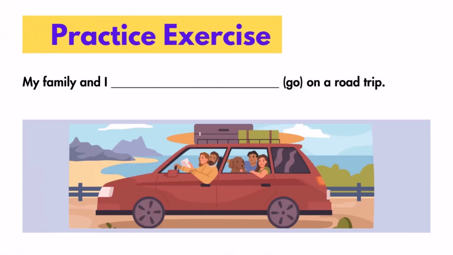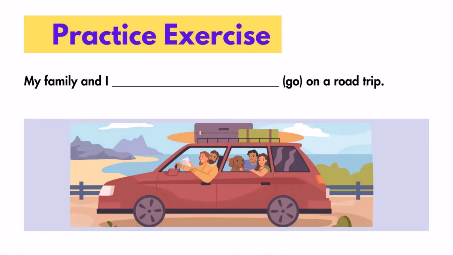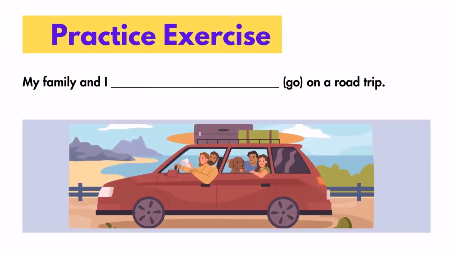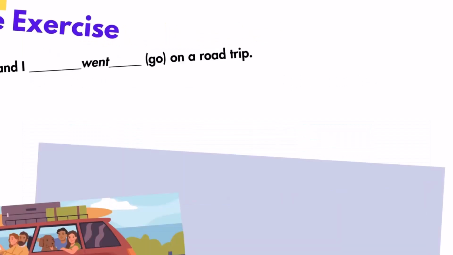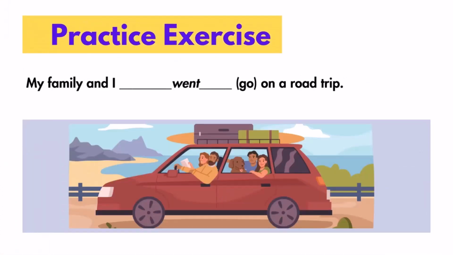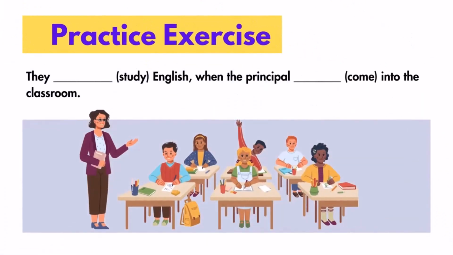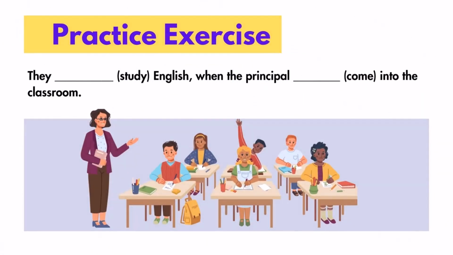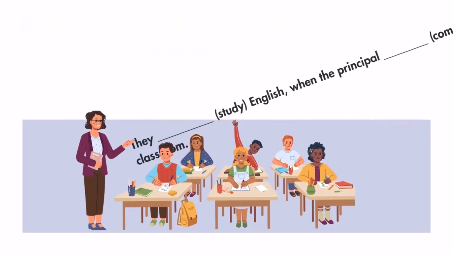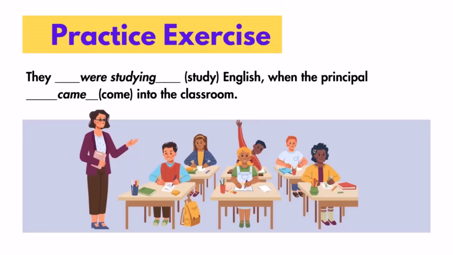Practice exercise. My family and I go on a road trip. Answer. My family and I went on a road trip. Practice exercise. They study English when the principal come into the classroom. Answer. They were studying English when the principal came into the classroom.